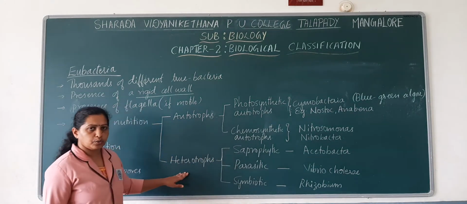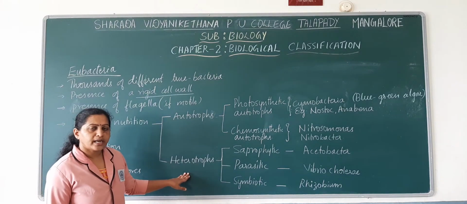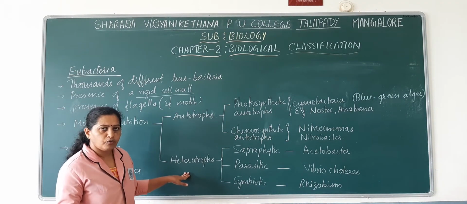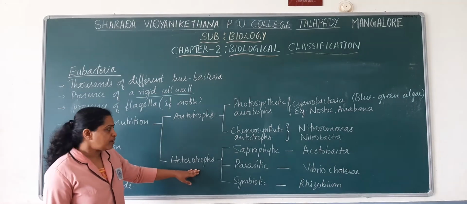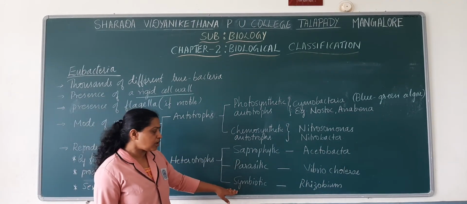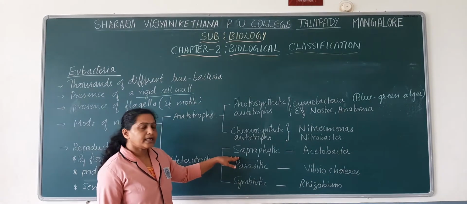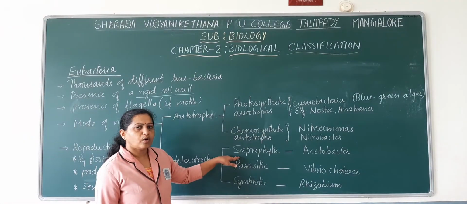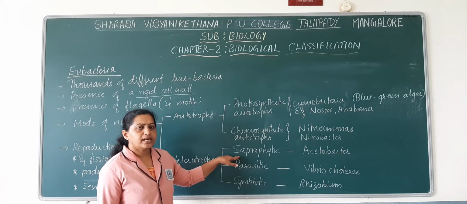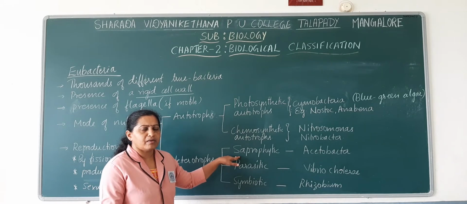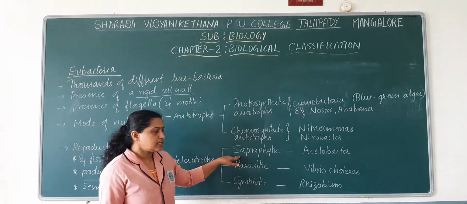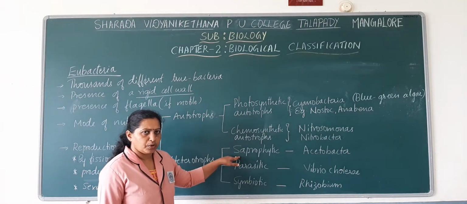Next, coming to heterotrophs. Heterotrophs are those organisms which cannot synthesize their own food. They depend on autotrophs for their nutrition. Heterotrophs may be saprophytic, parasitic or symbiotic. Saprophytic organisms depend on dead matter. Usually they take part in the decomposition process, right? The dead plant remains or dead animal remains are utilized, and they decompose those substances and obtain their nutrition.